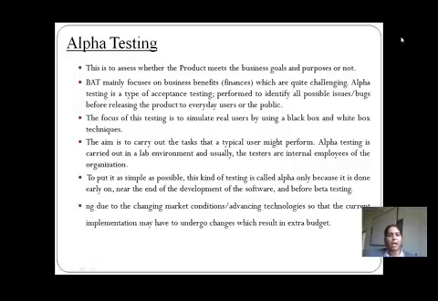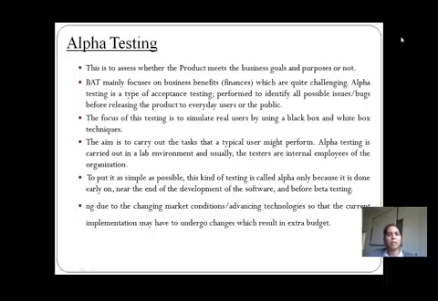According to the changing market conditions and advanced technologies, the software behavior is also going to change. Why? Because the customer requirements change accordingly. So the current implementation may have to undergo changes which result in an extra budget. So that is actually alpha testing.